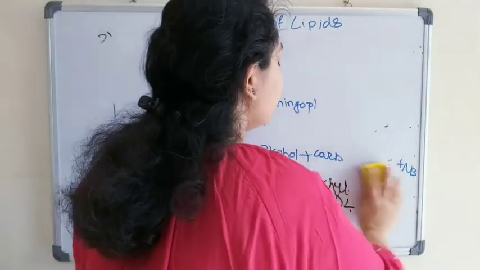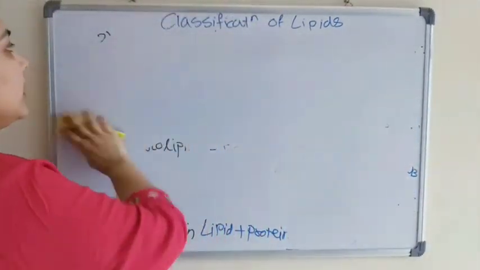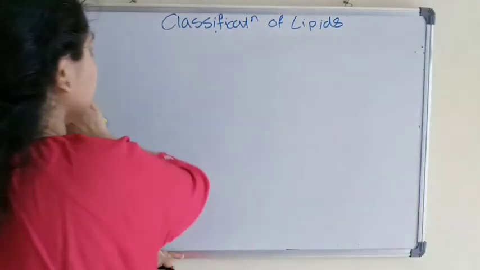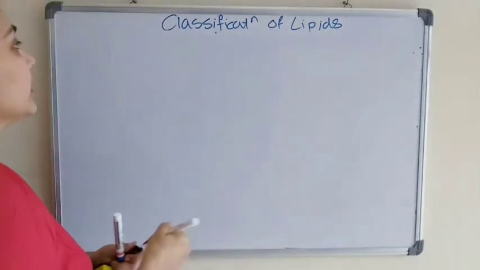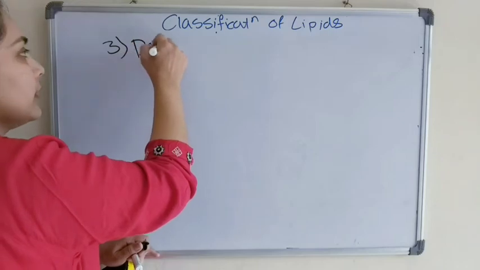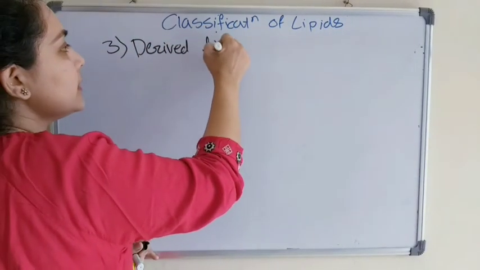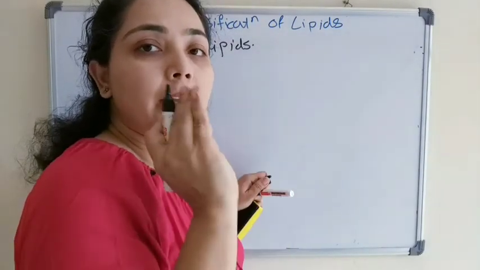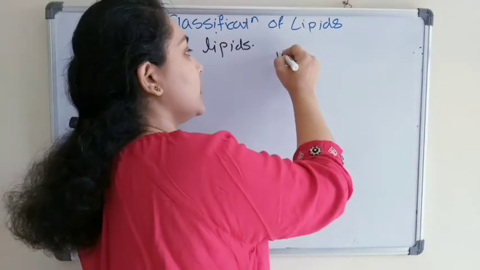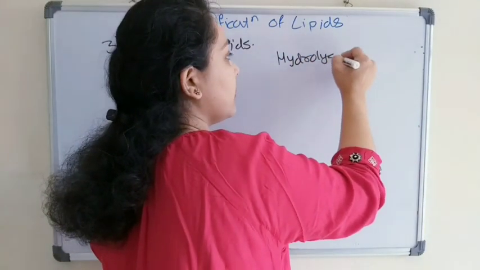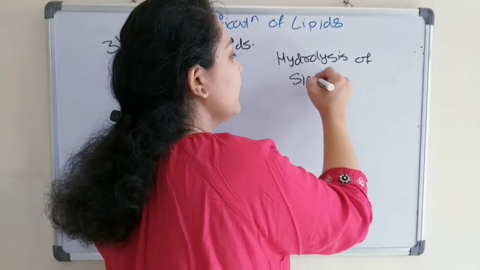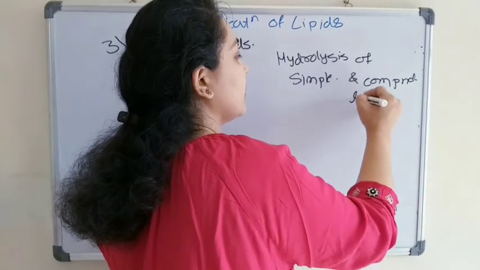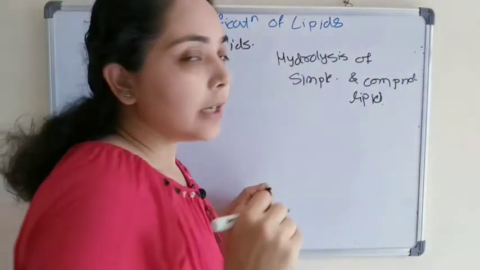Third class of lipid is derived lipids. We had discussed during the introduction what are derived lipids. Derived lipids, these are obtained from the hydrolysis of simple lipid and compound lipid. Okay, so these are derived lipid.